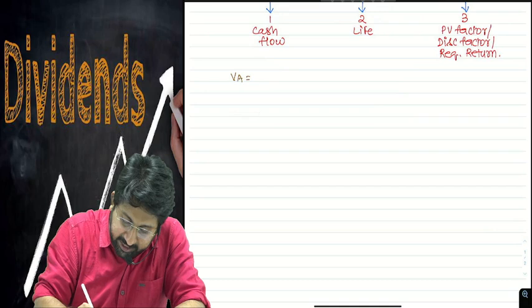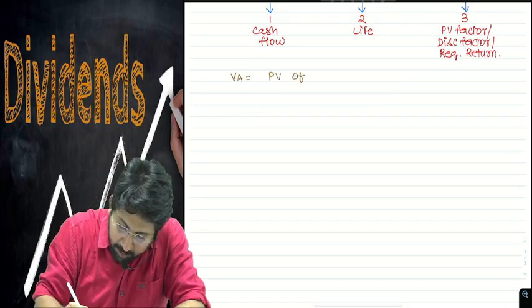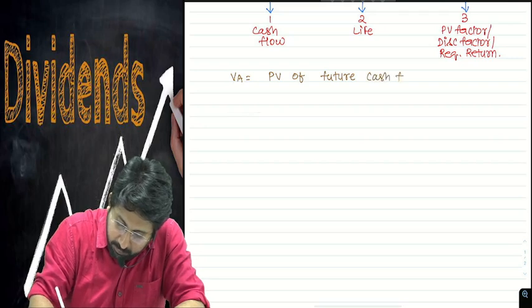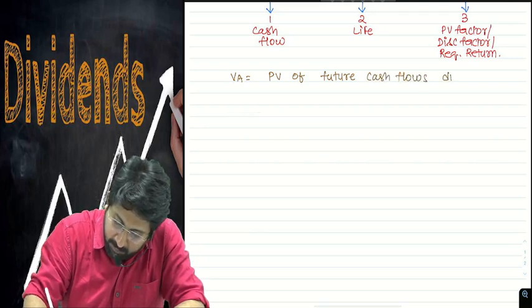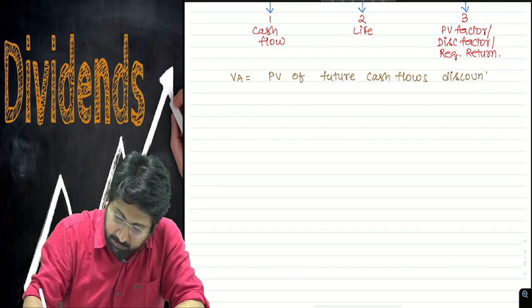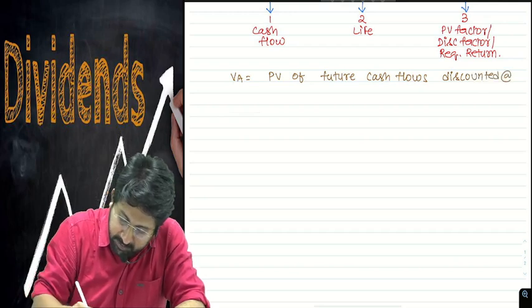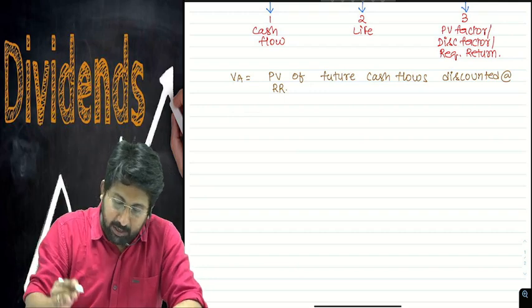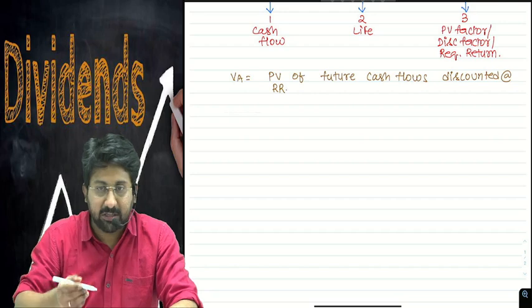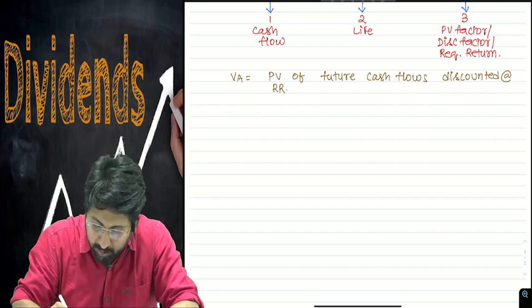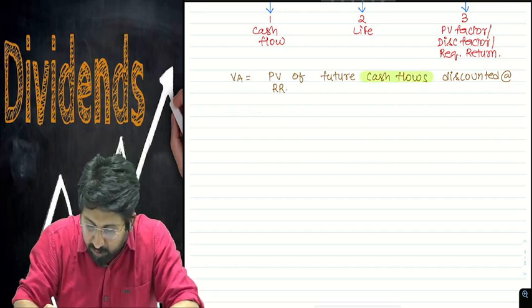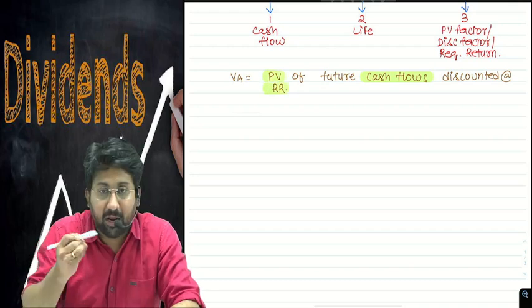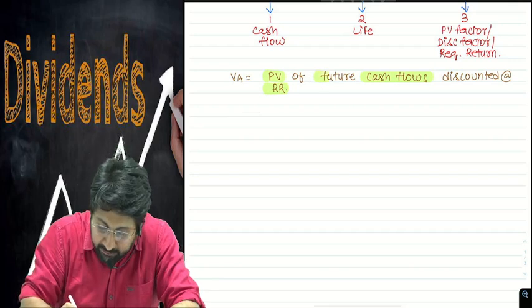value of any asset is present value of future cash flows discounted at required rate of return. Here, three very important words are also used. One is cash flow, another is present value being the required rate of return value, and the word is future.